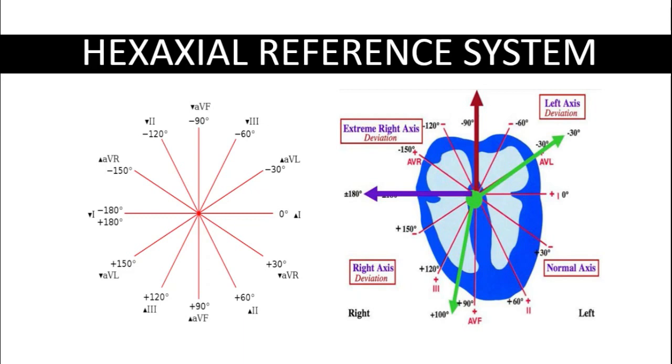From minus 30 to plus 90 is the normal axis. From minus 30 to minus 90 is left axis deviation. From plus 90 to plus 180 is right axis deviation. And from plus 180 to minus 90 is extreme axis deviation.